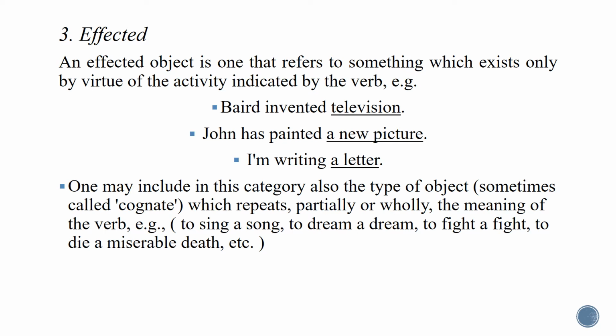The television, the new picture, or the letter had no existence before the action was done by the subject. For instance, when I say I'm writing a letter, before doing the action by the subject, which is writing, do you think that there was a letter?